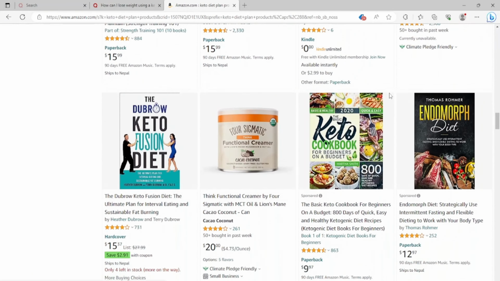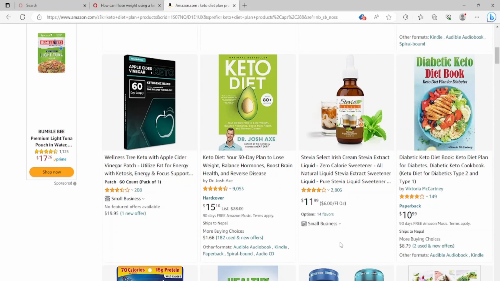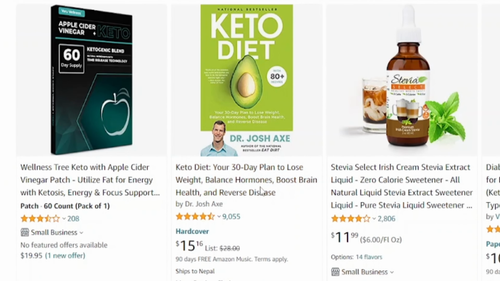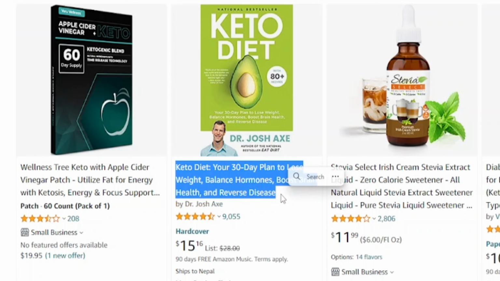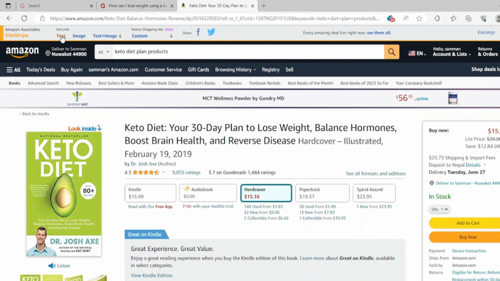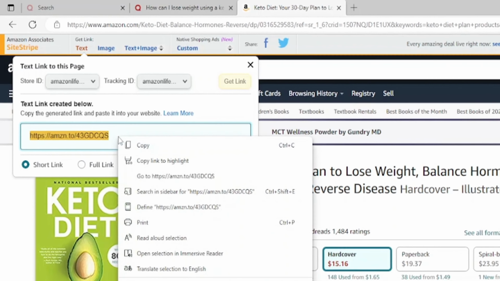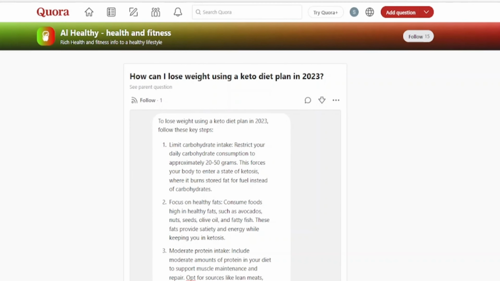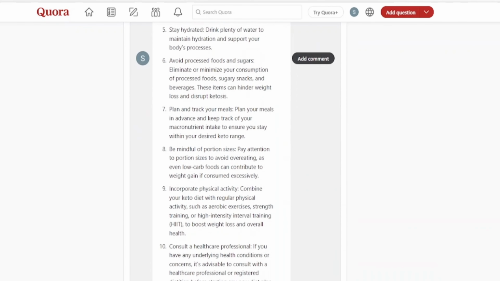Do your own research and choose the best products. For example, I will choose this one: Keto Diet, your 30-day plan to lose weight, balance hormones, boost brain health, and reverse disease. Then open this product and click on text link and copy your affiliate link and go back to Quora.com. Now, we have to add this affiliate link in our answer.